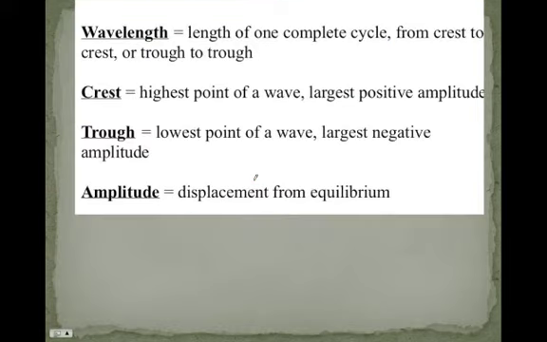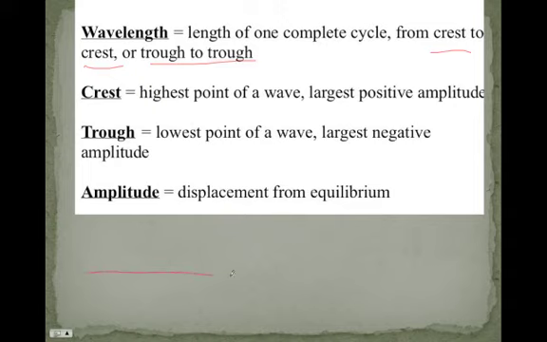Now, just a couple terms that we need to know for today. Wavelength is, of course, the length of one complete cycle from crest to crest or trough to trough. So crest to crest or trough to trough. So high point to high point or low point to low point. So crest is the highest point, the largest positive amplitude. Trough is the lowest point of a wave, largest negative amplitude. And of course, amplitude is just displacement from equilibrium.